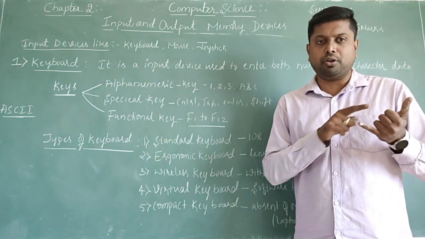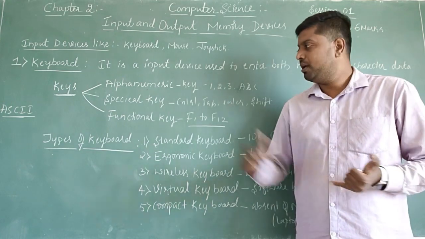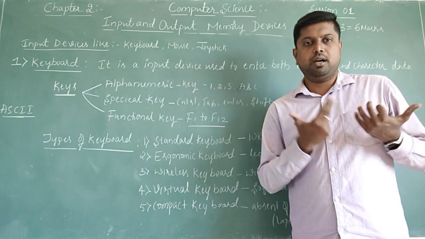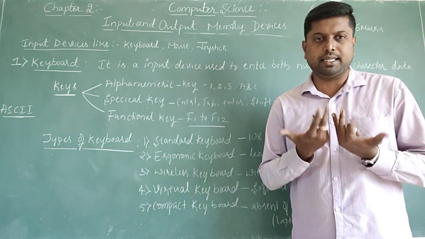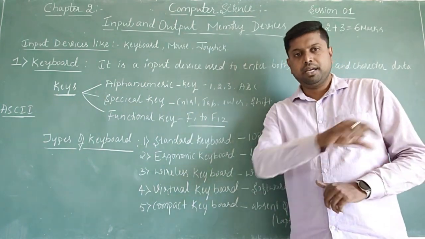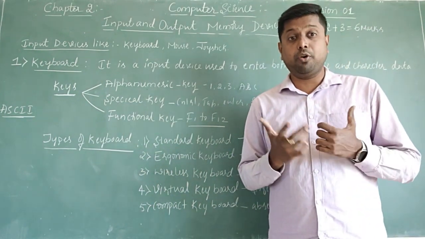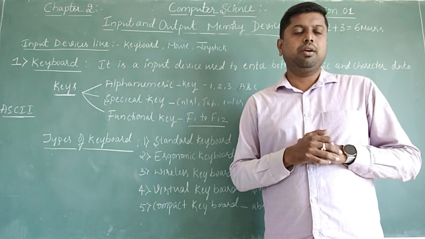Alphanumerical, it consists of both alphabets as well as numericals. Special keys: this is Control, Tab, Enter, Alt. These are all the special keys we are using in the keyboard. And the functional keys in the top row of the keyboard, that is functional keys like F1 to F12. These keys we are using.